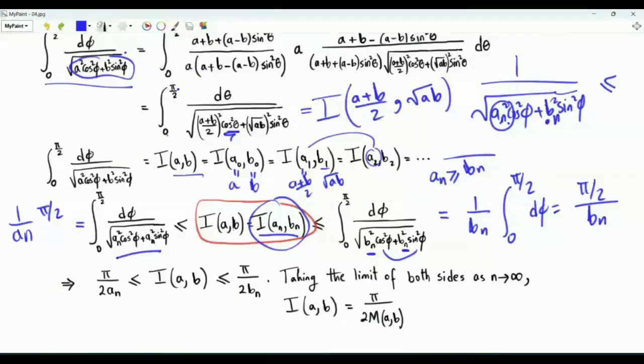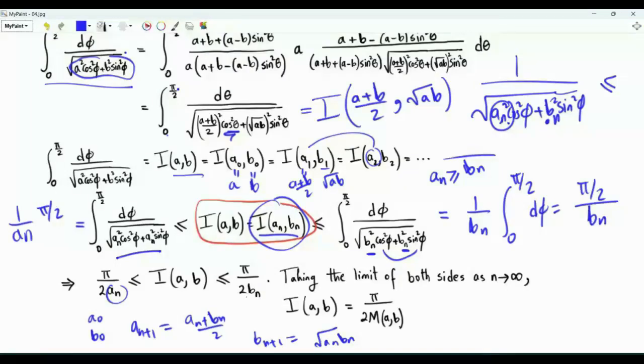It turns out that this integral here is very related to the arithmetic mean, geometric mean iterations that we have started with, in which we initialize a0 as a, b0 as b, and then an plus 1 is an plus bn over 2, and bn plus 1 is the square root of an bn. This integral here has a value that is lower bounded by pi over 2 times an and is upper bounded by pi over 2bn. We have studied both sequences.